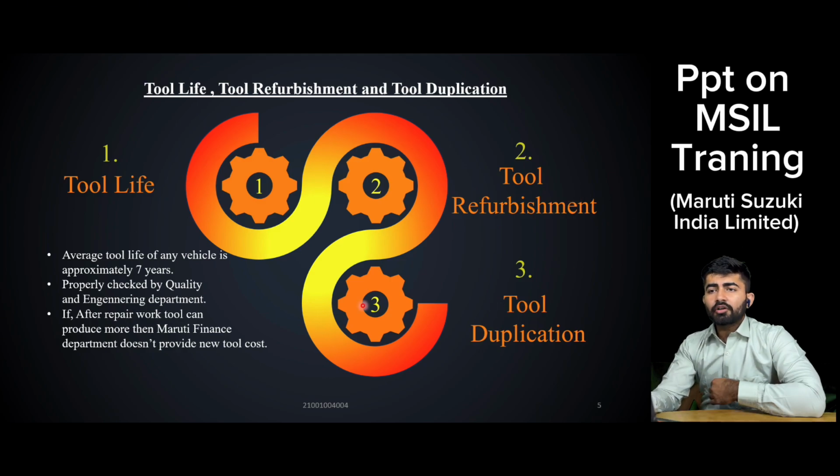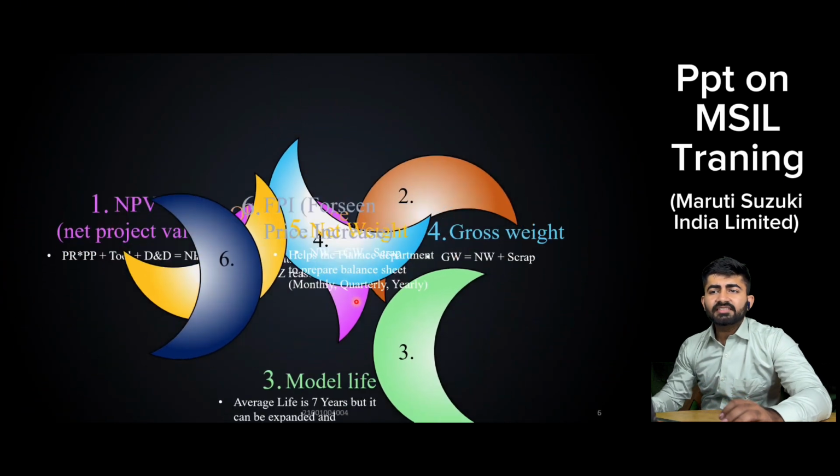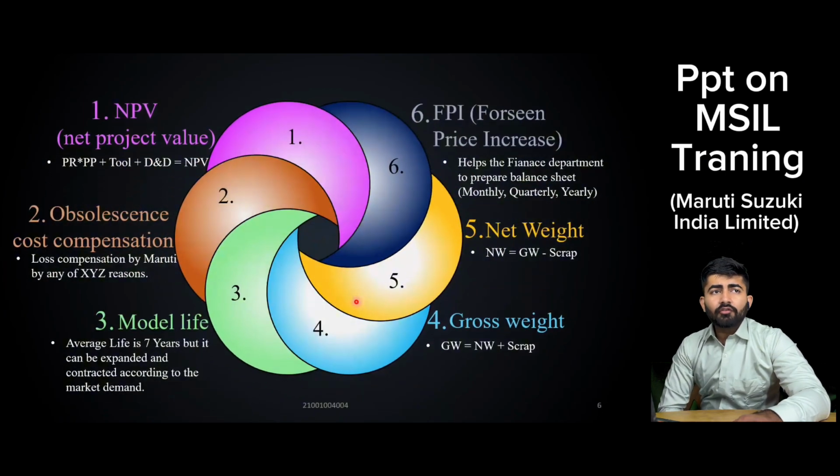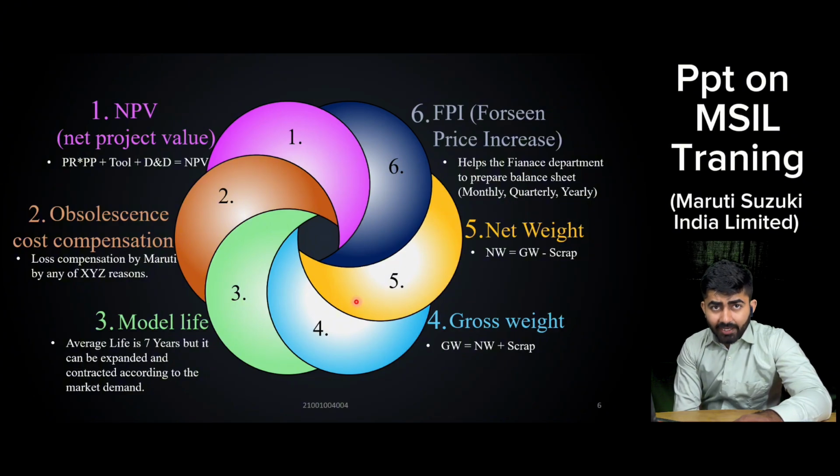Now coming to some important points, that is known as NPV. This is known as net project value. For example, if a car is coming in 2030 or 2032, its project value is calculated right now, well before. It is calculated as parts required into part price plus tooling cost plus D&D equals NPV. This is only for the first year. For the upcoming years, it is part price into parts required plus tool plus D&D plus PCD. PCD means periodic cost discount, which I will discuss further.